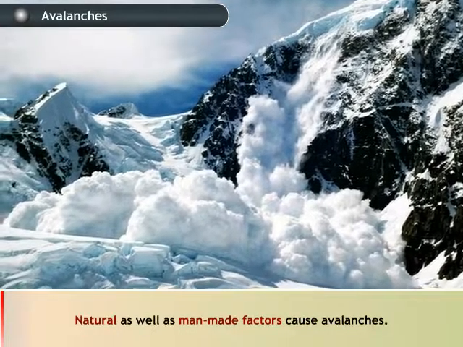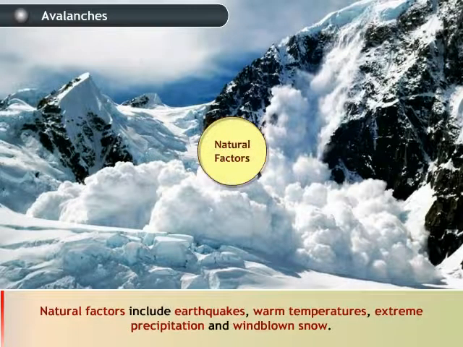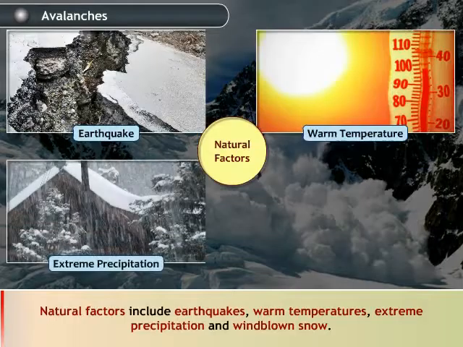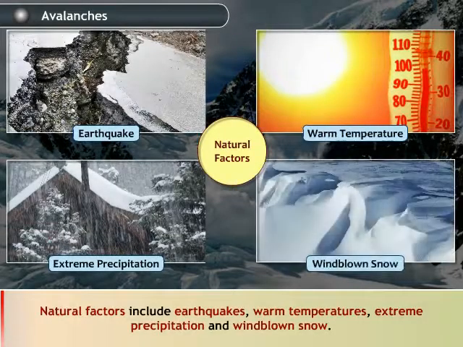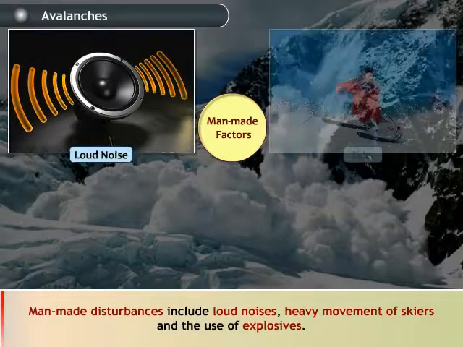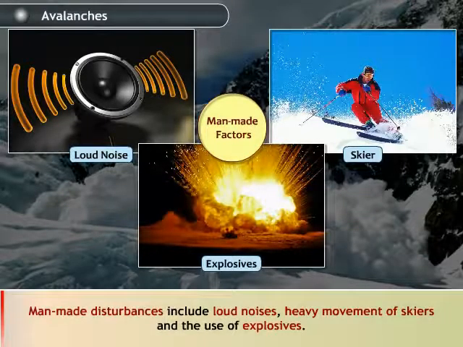Natural as well as man-made factors cause avalanches. Natural factors include earthquakes, warm temperatures, extreme precipitation, and wind-blown snow. Man-made disturbances include loud noises, heavy movement of skiers, and the use of explosives.